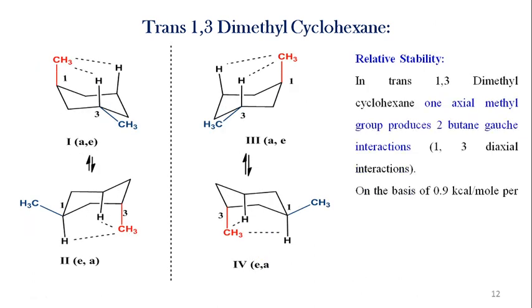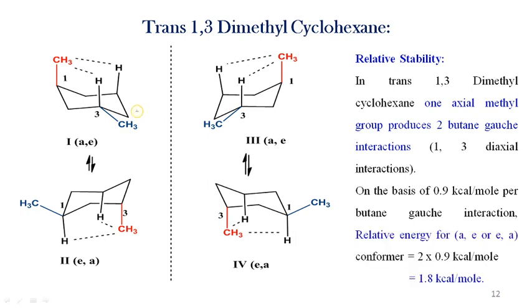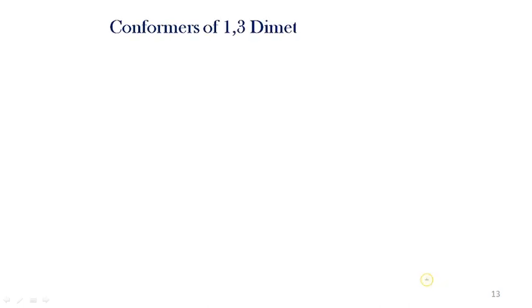Relative stability: here we can see the axial equatorial or equatorial axial conformer. In both these conformers, one axial methyl group is present, and that's why both have equal stability. The axial methyl group produces two butane gauche interactions, and therefore the relative energy is 1.8 kilocalories per mole for trans 1,3 dimethyl cyclohexane.